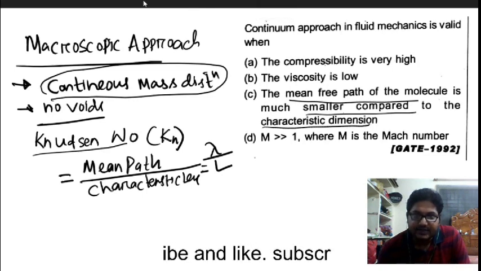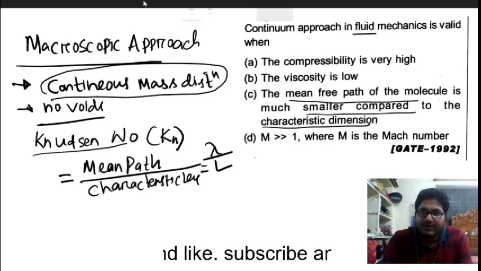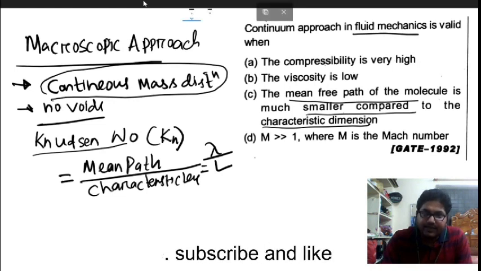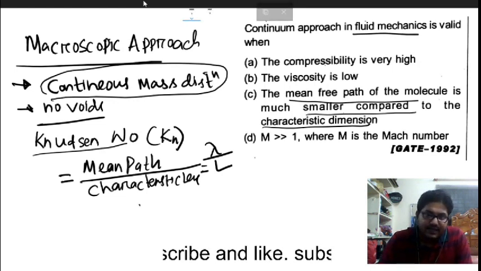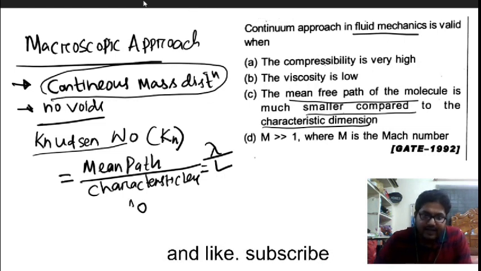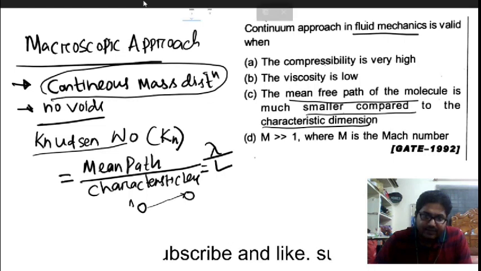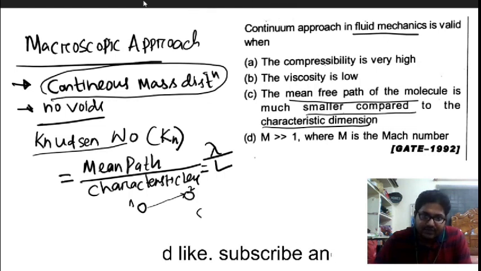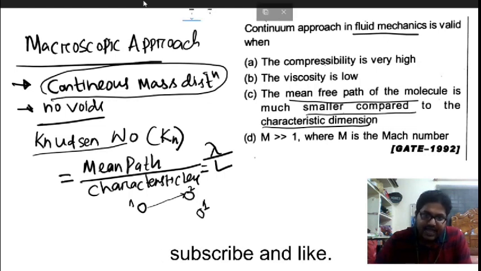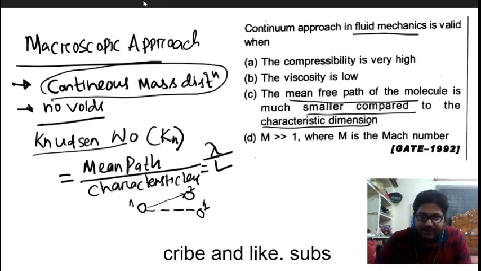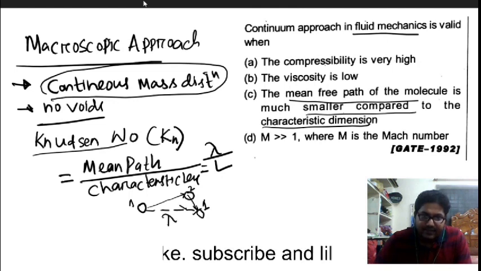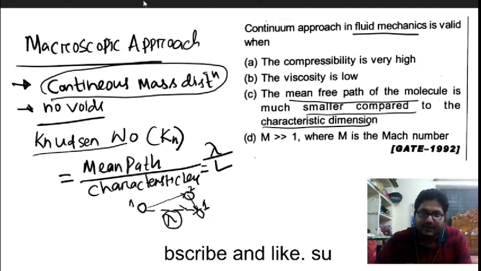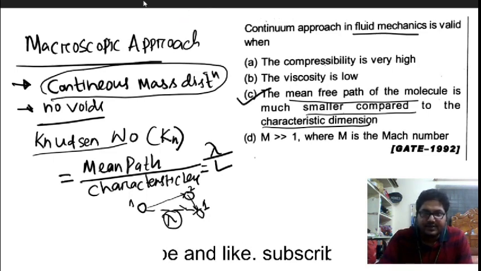So the continuum approach in fluid mechanics is valid when the mean free path of the molecule is much smaller compared to the characteristic dimension. What is the mean free path? Suppose this is one fluid element and another fluid element, continuously flowing. When one strikes the other, it does not stay in position and changes to some other location. The path travelled by the particle from this location to the final location is called the mean free path. So the correct option is this one.